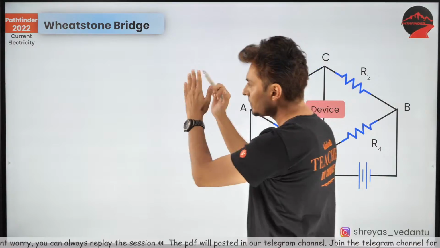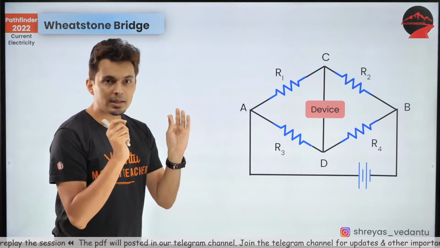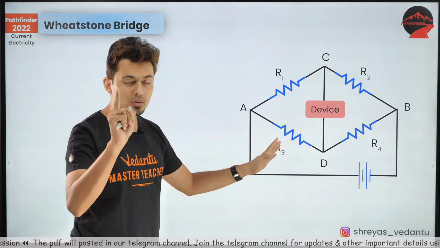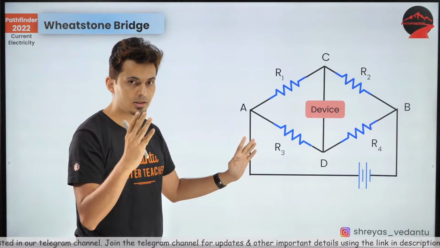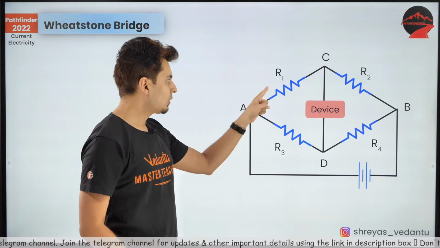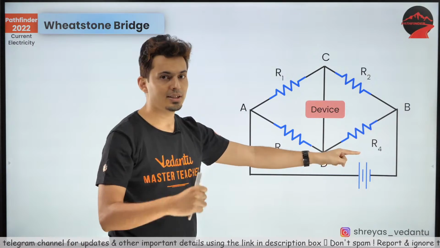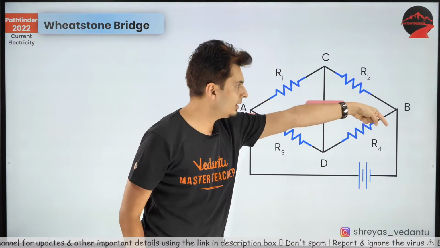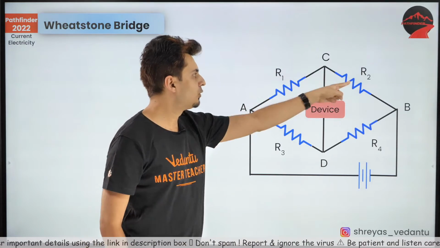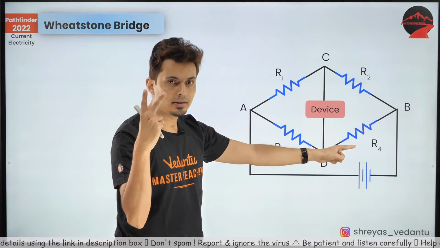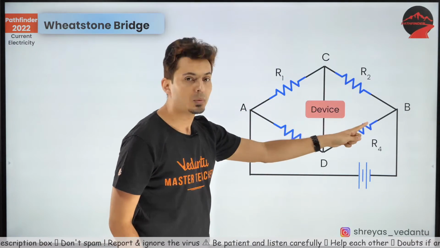Now, let's talk about the Wheatstone's bridge. Look at this arrangement. A Wheatstone's bridge has 4 resistors: 1, 2, 3, 4. And it has 2 branches, branch 1 and branch 2. I'll repeat again: it has 4 resistances and 2 branches.